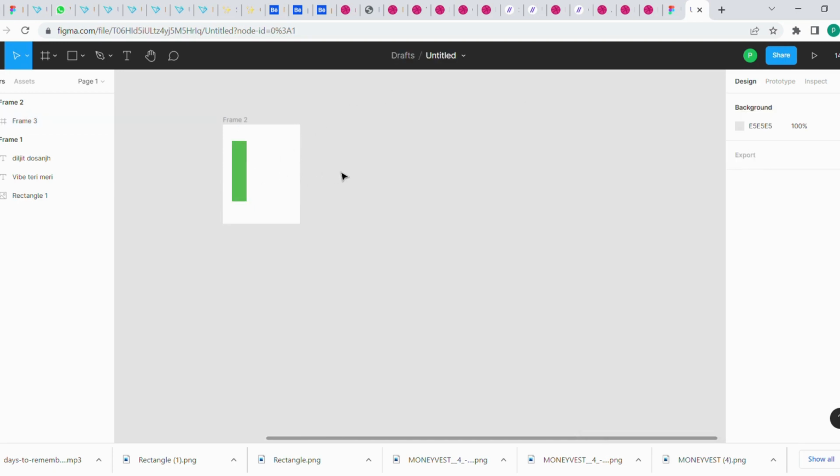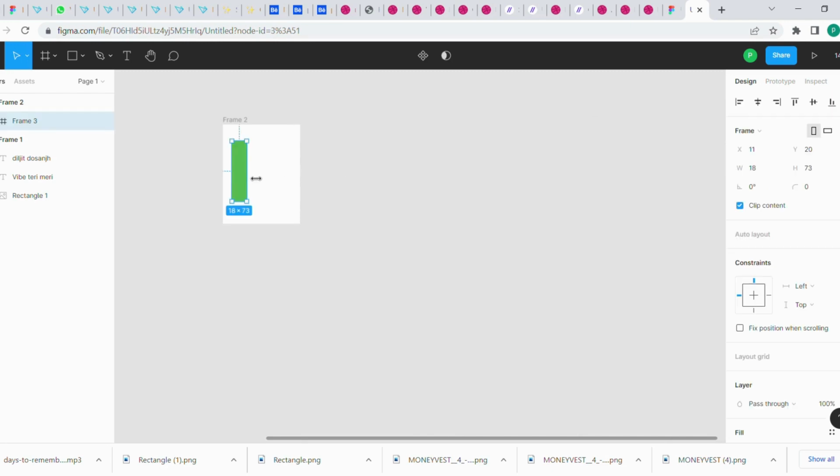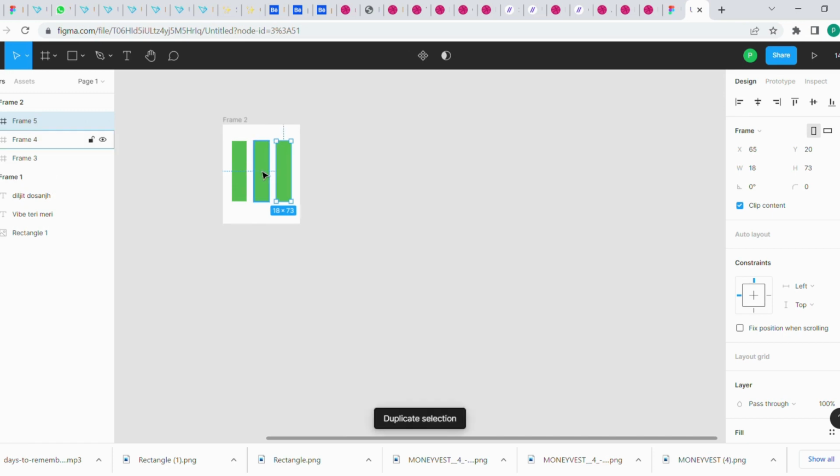To select the frame, press it and enter Ctrl and D. Again enter Ctrl D. Perfect. Now select all the frames.